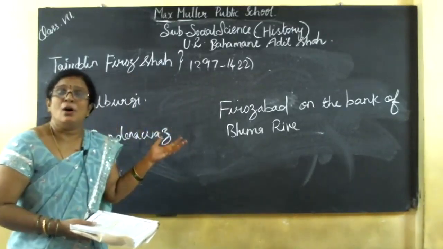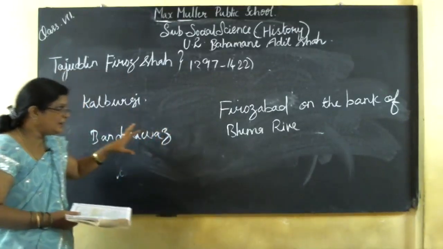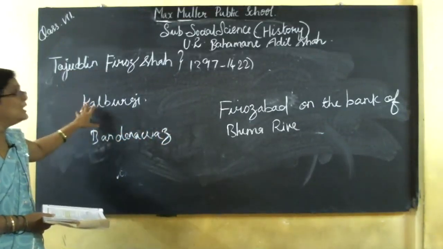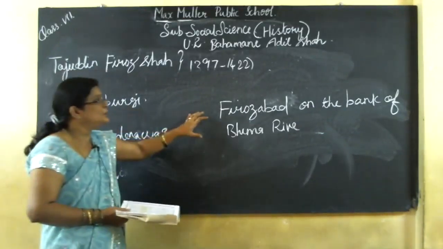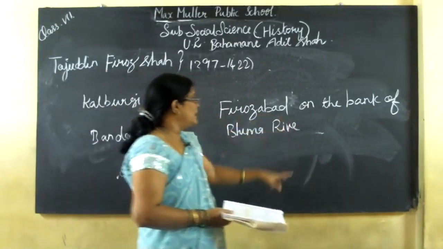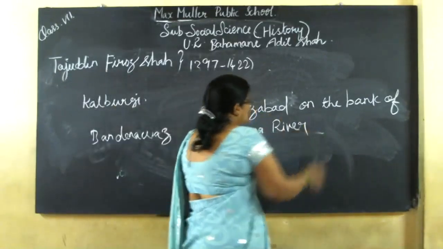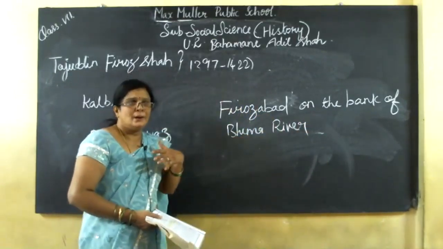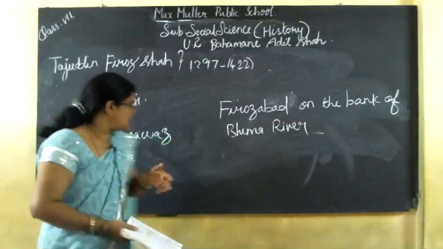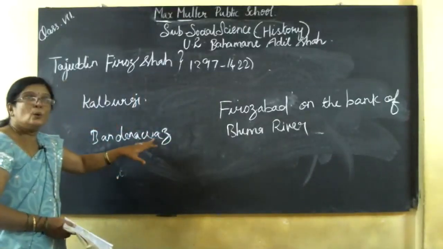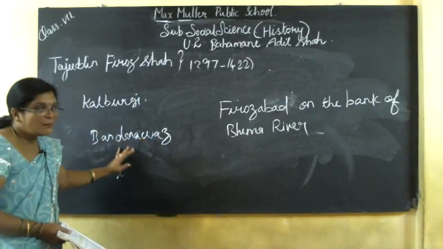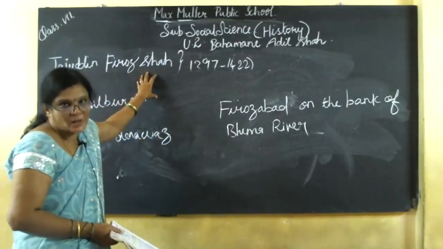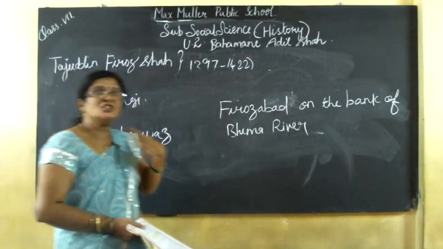and also honored them. He also altered his capital Kalburgi, and built a new city called Firozabad on the bank of the Bhima River. He gifted many villages to Sufi saints, and Bandanawaz visited the Bahmani dynasty in the period of Tajuddin Firoz Shah. Okay, he encouraged the ports.